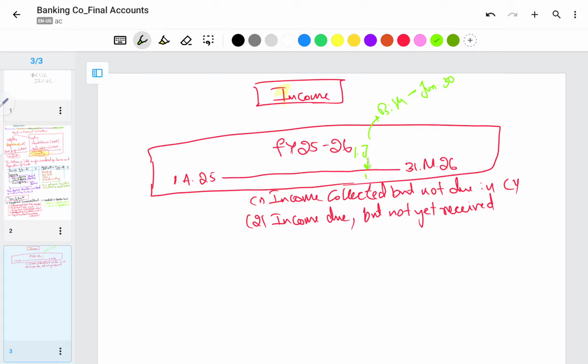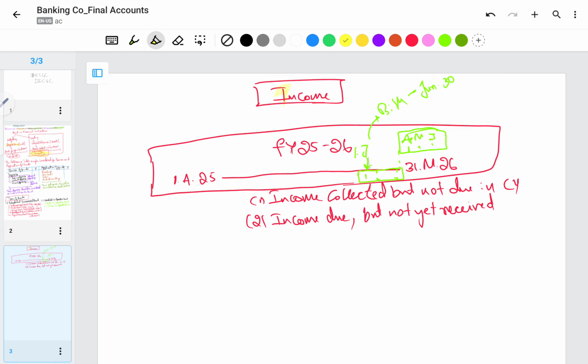January, February and March, 3 months are the current year income. But April, May and June, these 3 months are after the financial year.